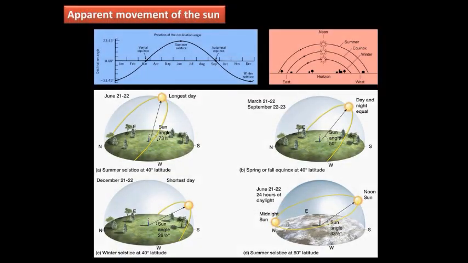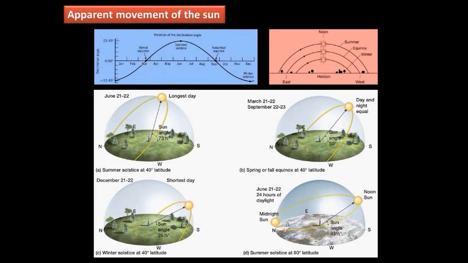Apparent movement of the sun. In reality, we know that the sun is stationary and the earth revolves around the sun in an elliptical orbit. But we are standing on the surface of the earth and we can't see the movement of our earth. So it appears that the sun is moving from one place to another. That movement is called the apparent movement of the sun. During different periods of a year, the position of the sun on the earth differs. So the position of the sun in March,